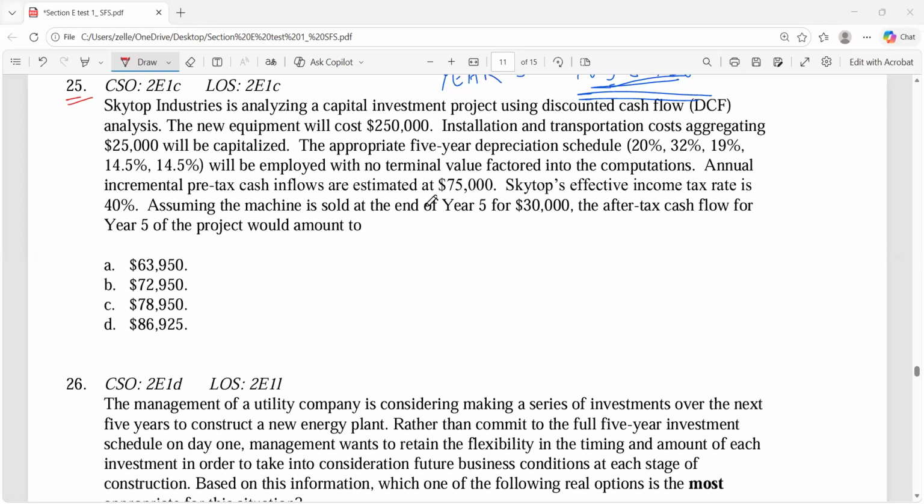How did we get it? What are they asking? What is the requirement of the question? What is the after-tax cash flow for year 5? Yes, ma'am, year 5 they're asking.